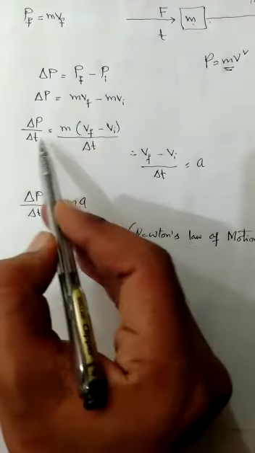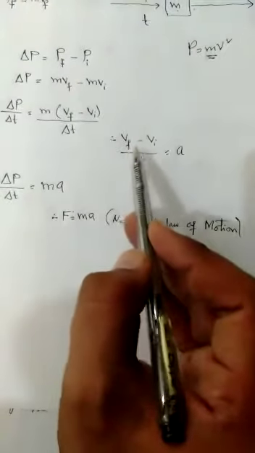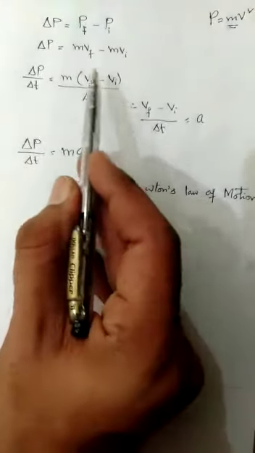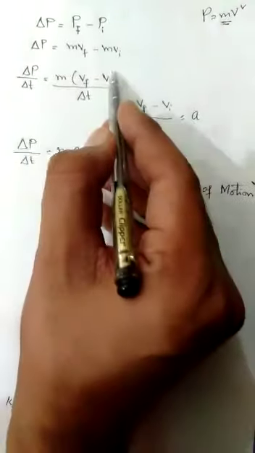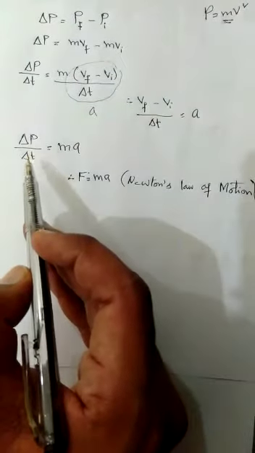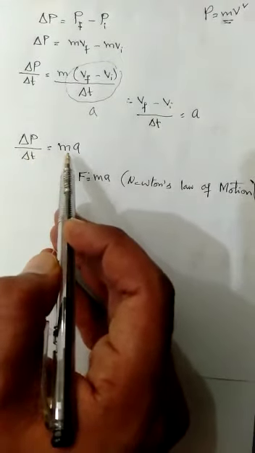As we know, the rate of change of velocity is equal to acceleration. Replacing this quantity with a, we have the rate of change of momentum equal to ma.